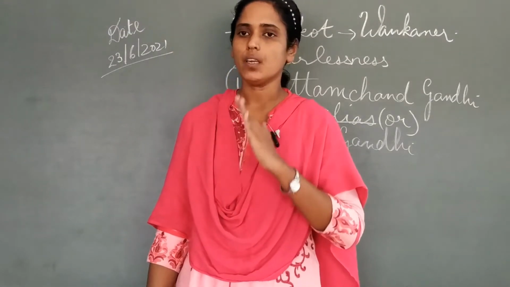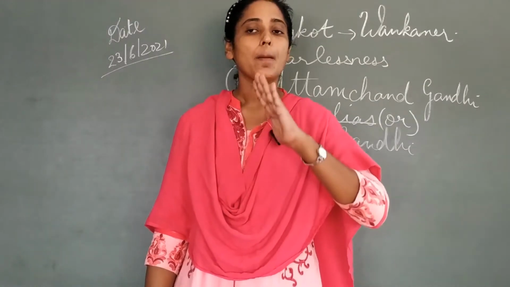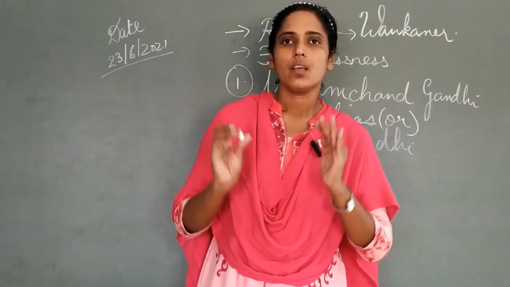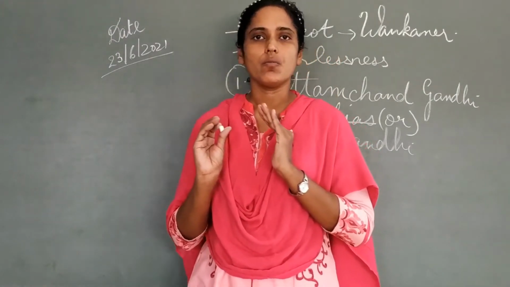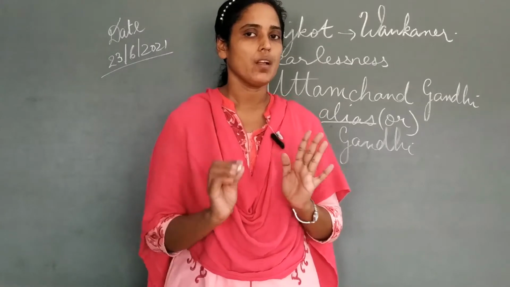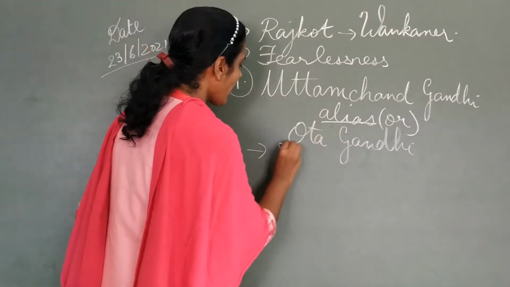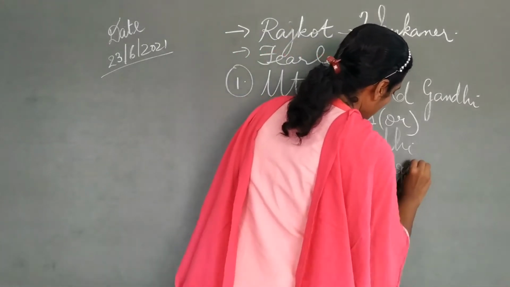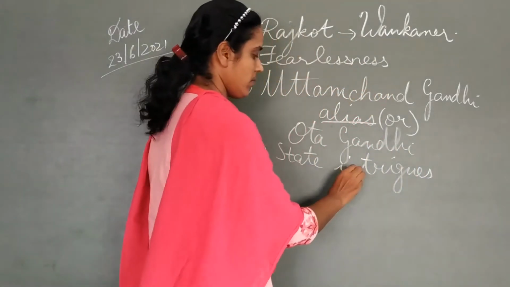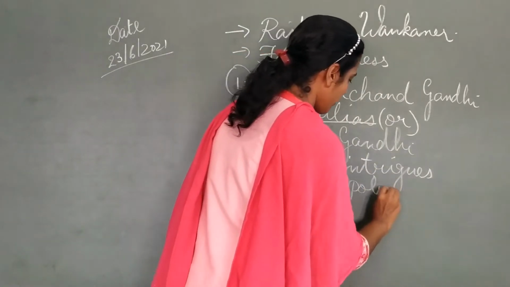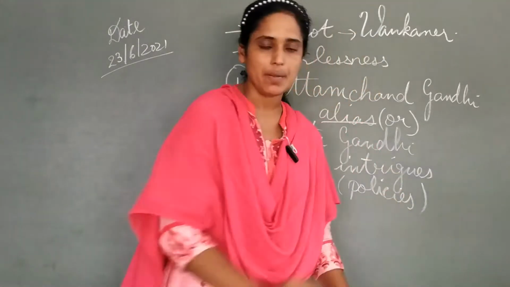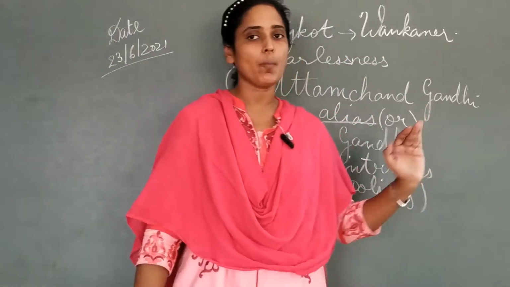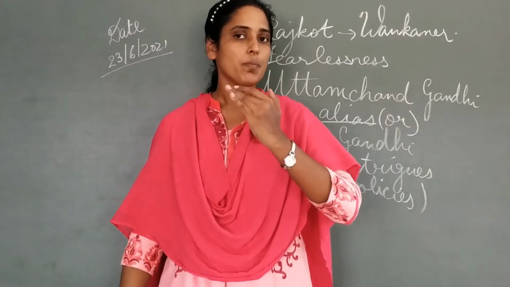This person did not fear anyone because he always carried values and principles in his life. He was very strict in his policies. How? Because of state interests. What do you mean by state interests, students? That is, policies of the state. Different policies of the state where he was ruling as Prime Minister led him to leave Porbandar. He had to leave Porbandar and leave the Prime Ministership post also.